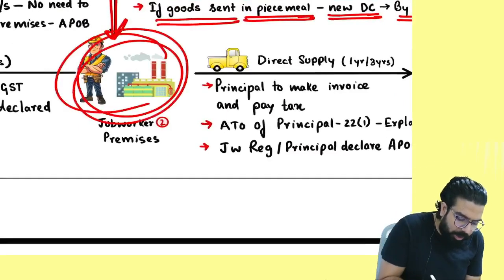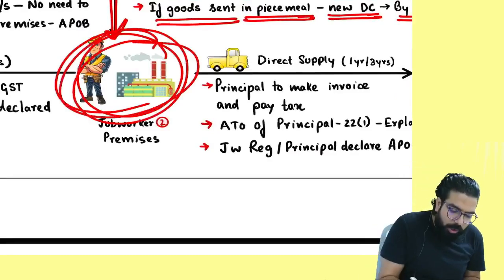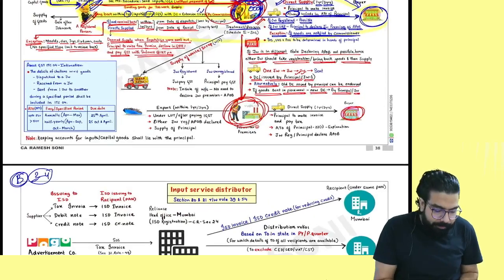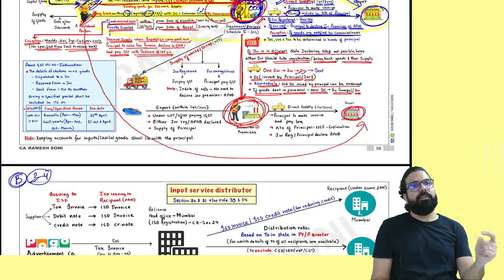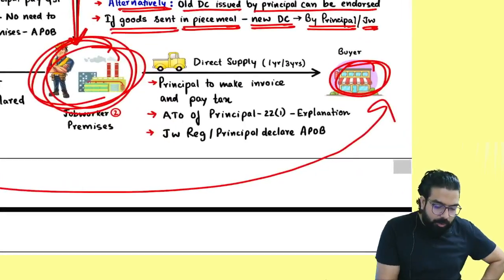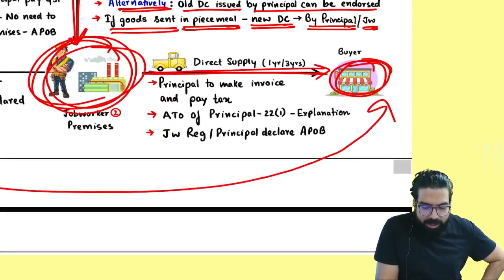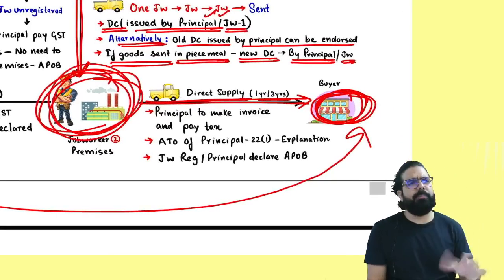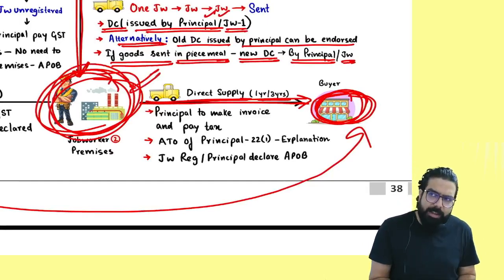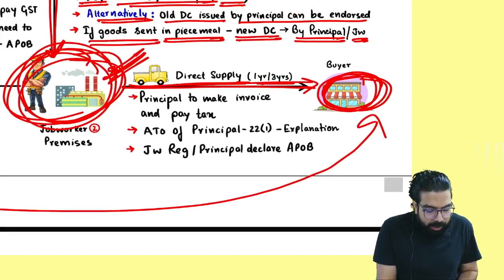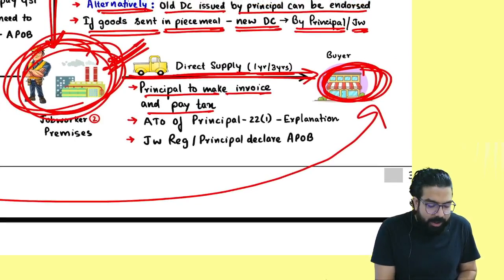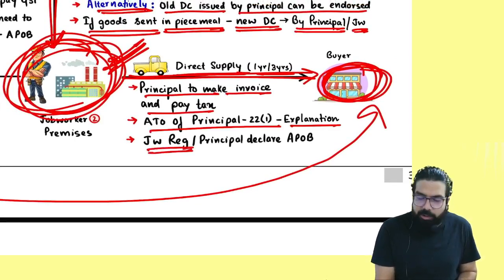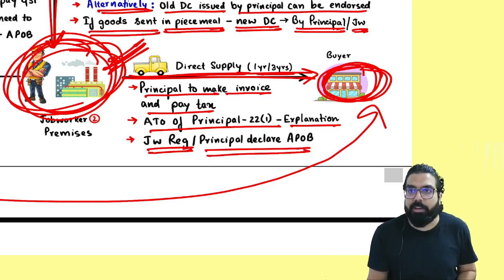Now goods went to another job worker. I got one buyer over here. Can I go ahead and directly issue an invoice? Yes, people, goods can move directly from this job worker premises. If I got a buyer, I can directly supply from this job worker premises also. Same thing. When can I supply? He should be a registered person, or his premises I should declare as the additional place of business. Remember, principal to make the invoice and pay the tax, aggregate turnover of the principal. Also, job worker should be registered, or you should declare his place as the additional place of business.